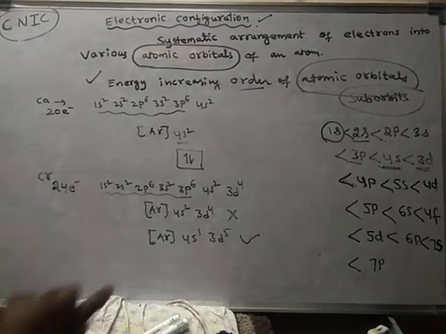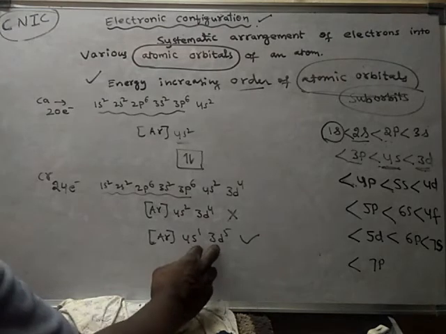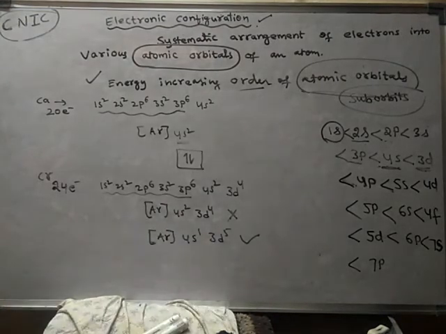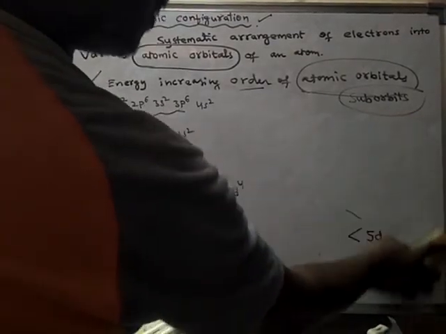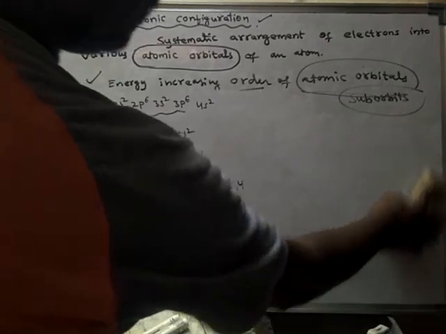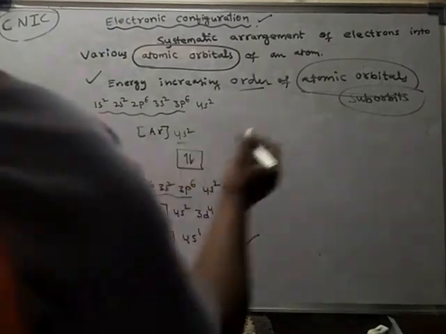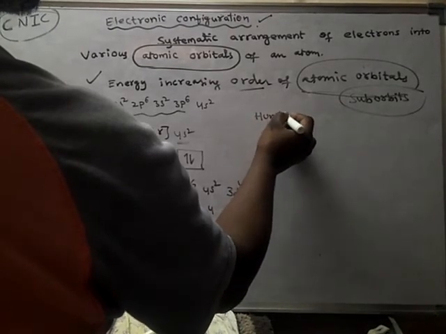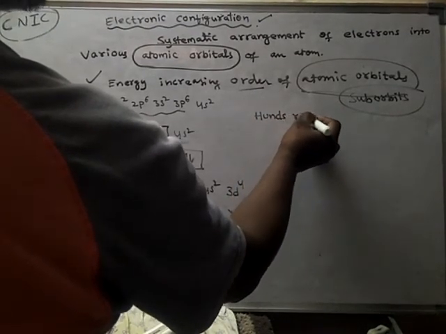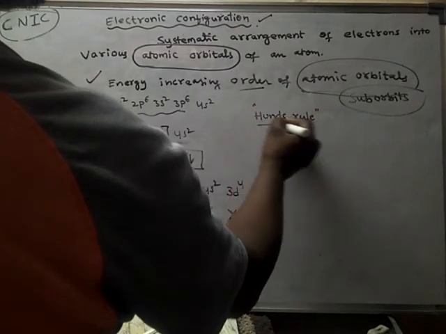Why? What is the reason for this configuration being correct and the other wrong? To know the reason, we have to know Hund's rule. What is Hund's rule?